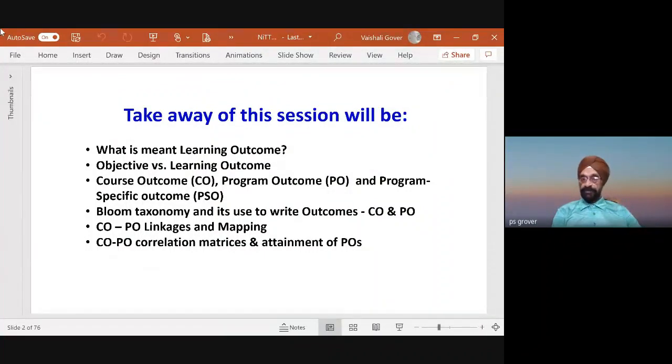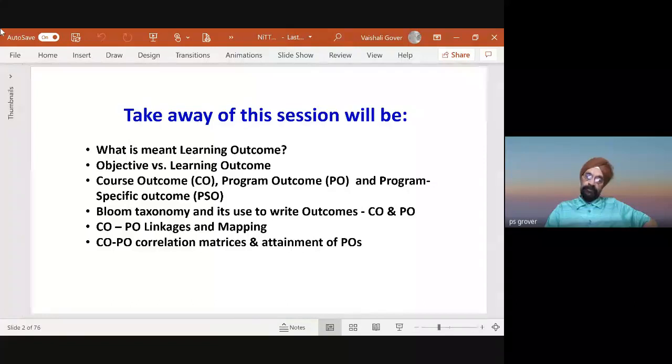The takeaway of this session will be what is meant by learning outcome. What is objective and learning outcome? How are they same or they are different? Then what is course outcome, program outcome, and program specific outcome? Bloom taxonomy and how it is used to write outcomes, COs and POs, COPO linkages and mapping, and COPO correlation matrices and attainment. You have already been exposed to a session on Bloom taxonomy.